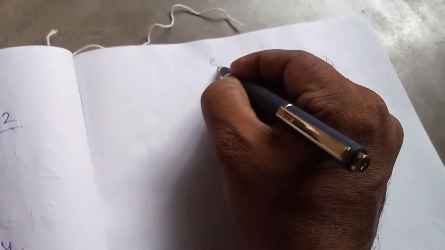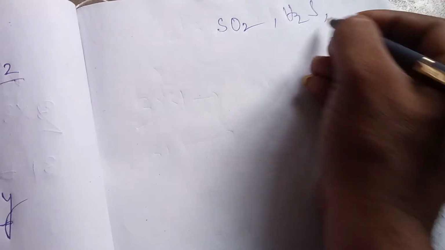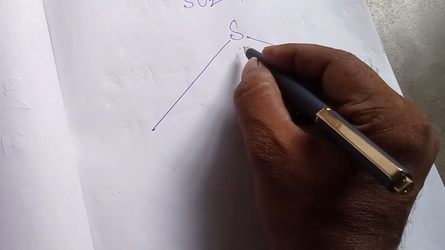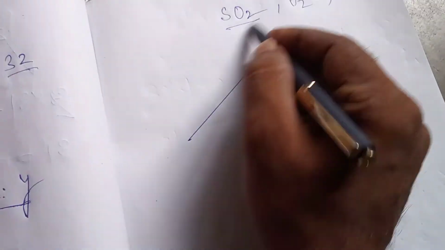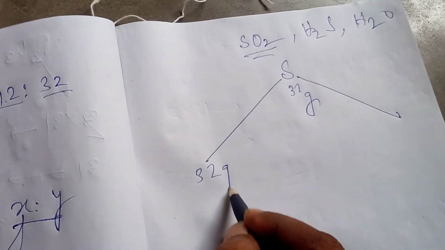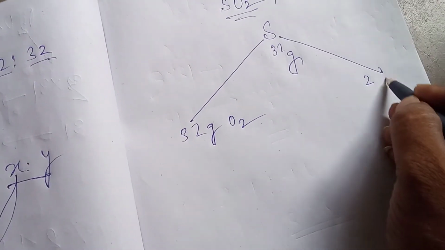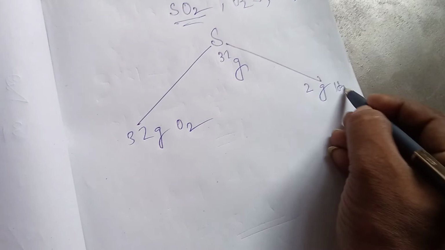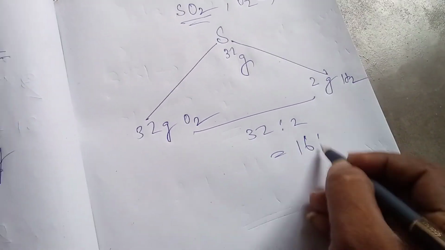And for the law of reciprocal proportion, you take SO2, H2S and H2O. Sulfur as fixed element, 32 gram of sulfur adding to 32 gram of oxygen and 2 gram of hydrogen. Ratio 32:2, 16:1.